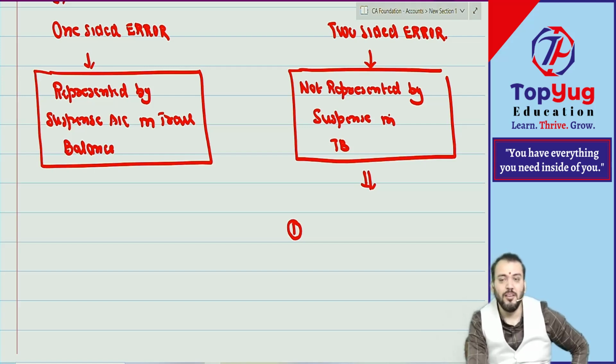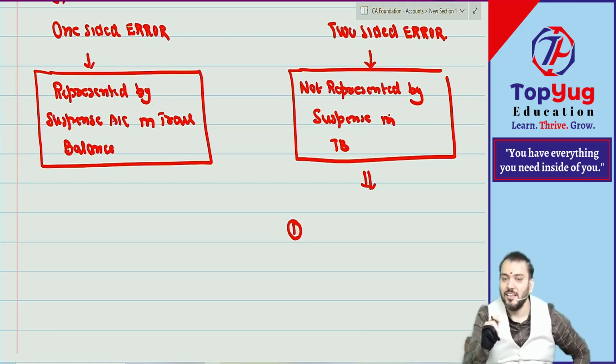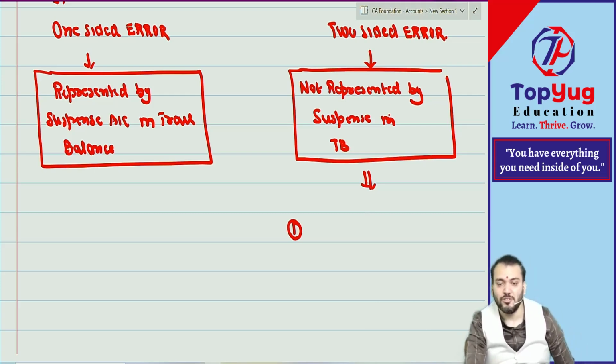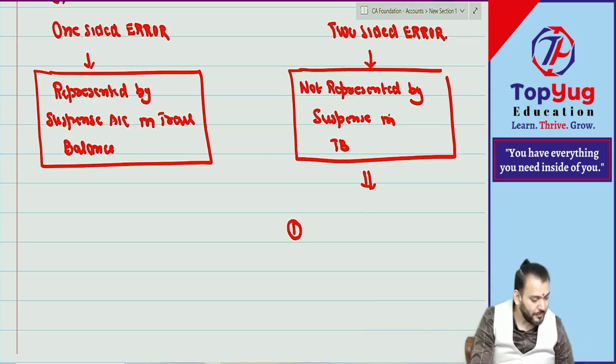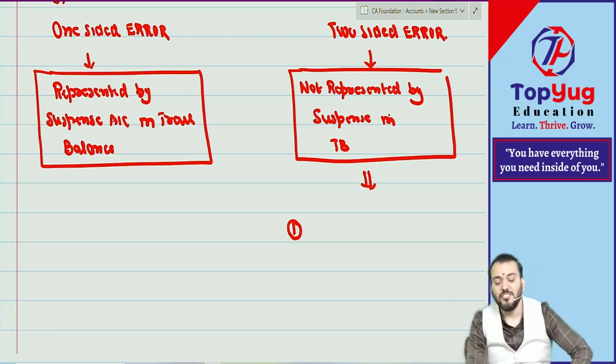Then error of principle, two-sided, because we have done some journal entry, but that is with wrong principle. But you have given both the effects, so trial balance will tally. So error of principle will be two-sided. Correct? Then compensating error, two-sided, because it nullifies the effect. Compensating error will be two-sided.